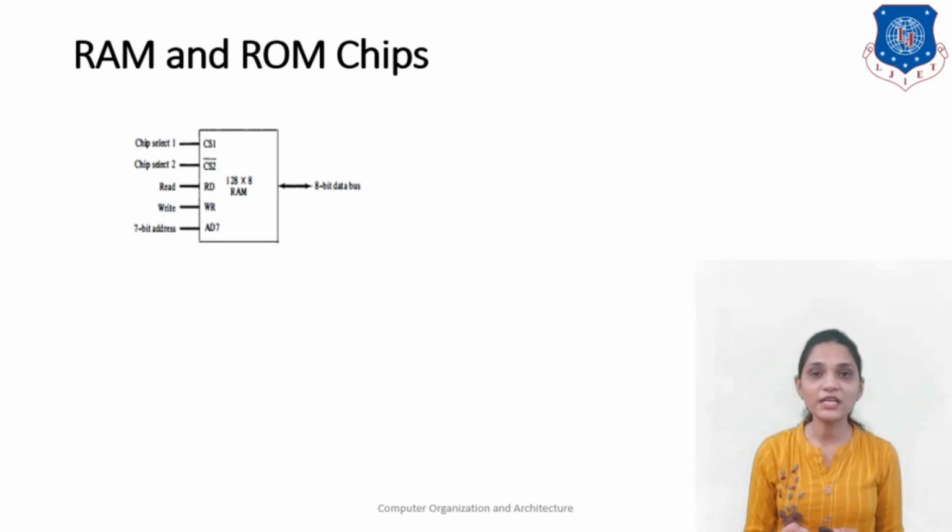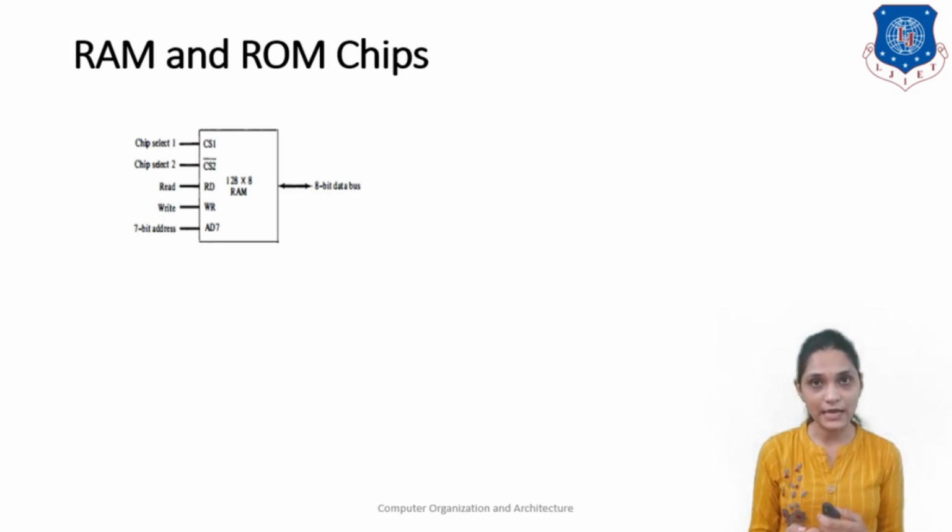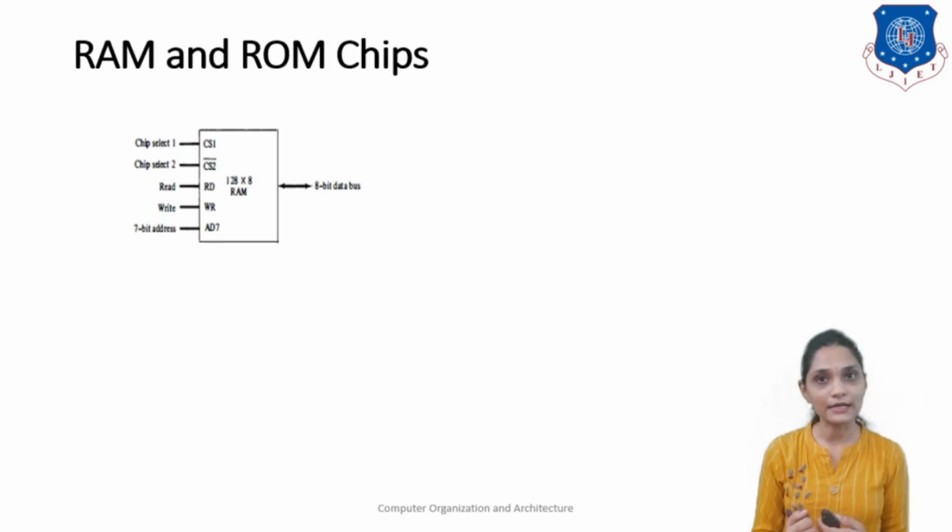To address these 128 locations, we require 2 raised to x equals 128. The value of x will be 7 because 2 raised to 7 equals 128. So we will require a 7-bit binary address to address all of the locations of this RAM. So we have a total of 7 address lines for this 128 x 8 RAM, and read and write control for reading and writing at that location. If you want to read the location's content, you have to provide the read control, and if you want to write at that location, you have to provide the write access.